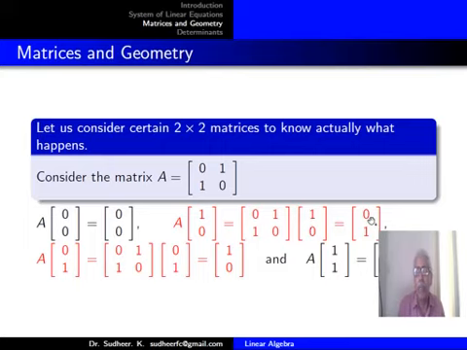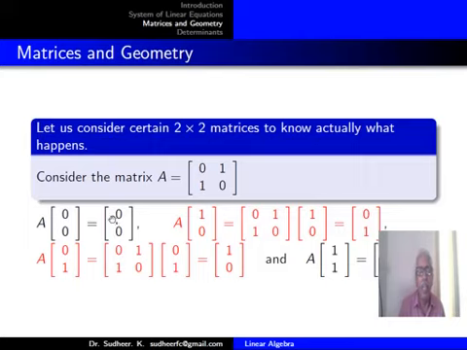Using matrix multiplication, you get the output 0, 1. And A multiplied to J, 0, 1, will be 0, 1, 1, 0 times 0, 1, which equals 1, 0. And A multiplied to 1, 1 will be 1, 1.